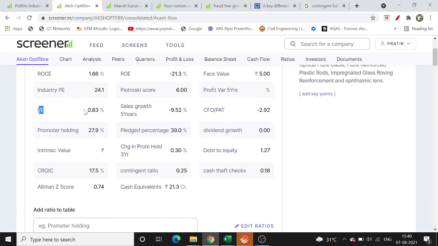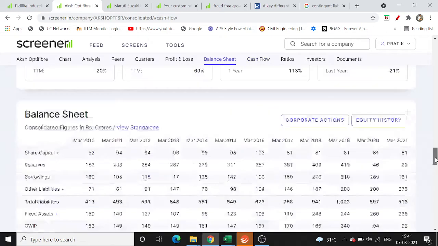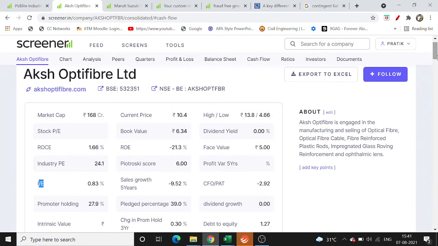There is one more ratio called I by E, which I have developed myself, which generally means the investment on your earning. It is nothing but the ratio of the cash flow from investing activity to cash flow from operating activities. Whatever cash you are generating from your operating activities, or your business, you have to put some cash back into the business to make it grow. But what many people do, as I mentioned in another fundamental analysis video also, is they don't invest back into their business, but they invest it somewhere else, like in FD or mutual funds or the stock market itself, and they forget about their own business.